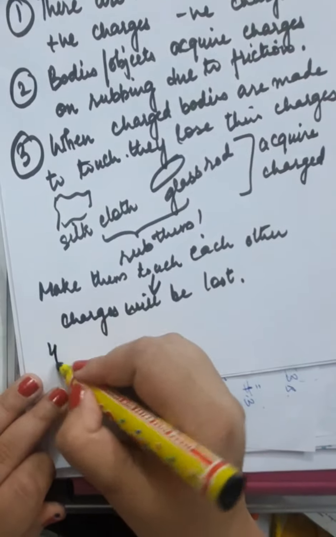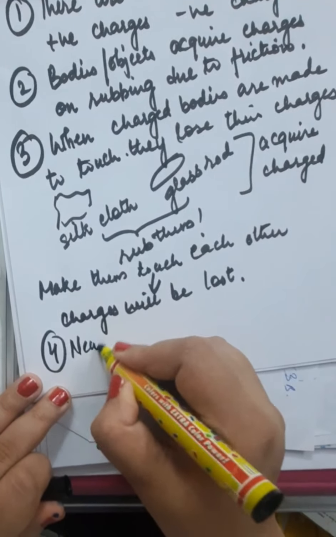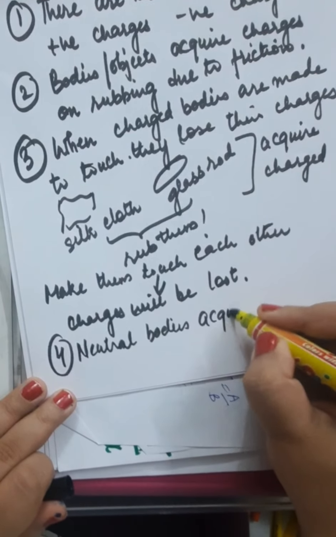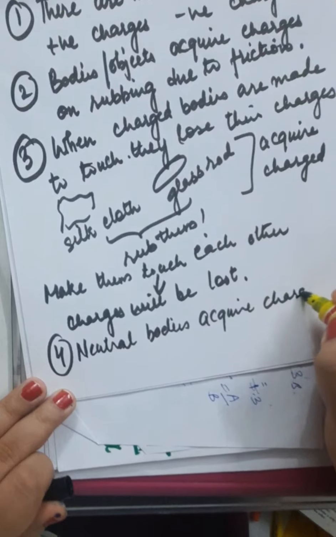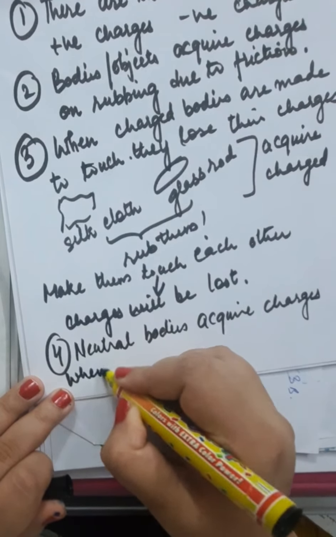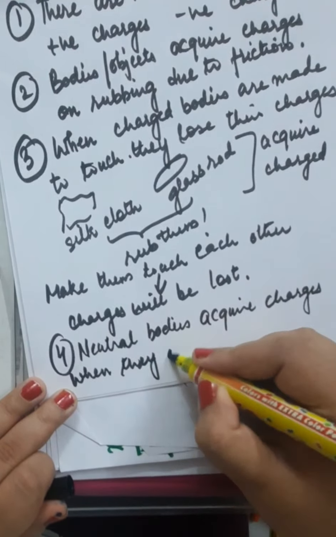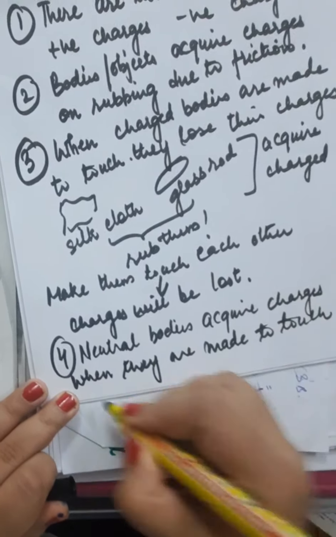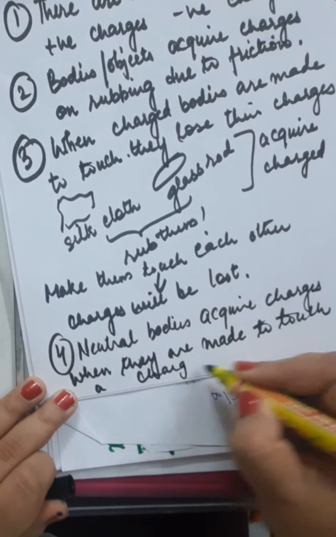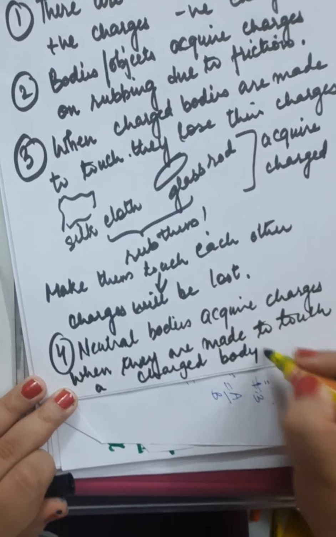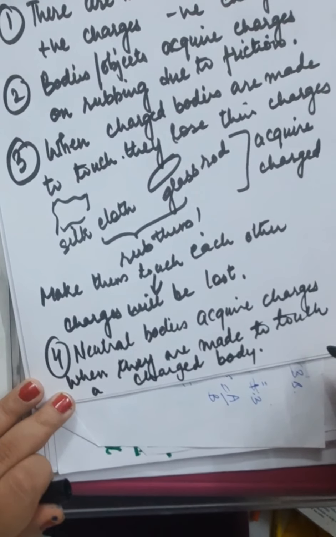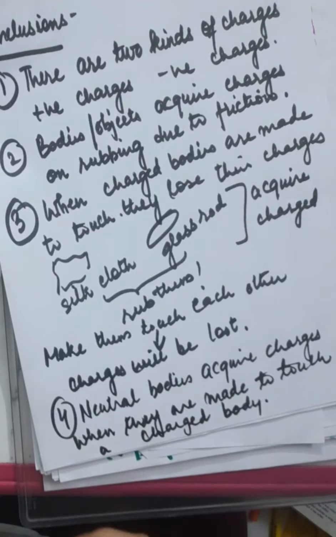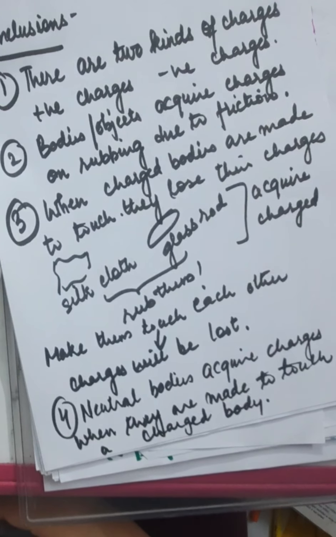Also, what we have learned, neutral bodies acquire charges when they are made to touch a charged body, and they acquire the same charge as the charged body has got. Okay, so this is the way we have analyzed all the conclusions about charging.